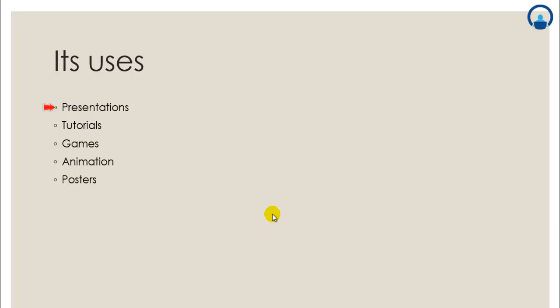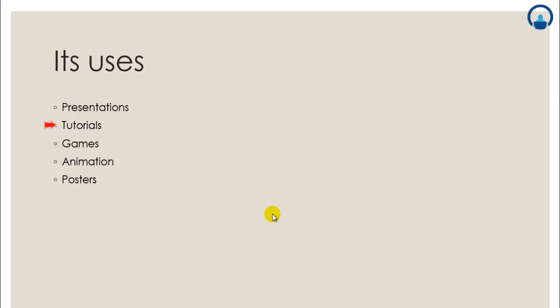We are going to learn in detail about slide transitions and animations in the chapters to come. You can share your presentation via projector or over the internet.